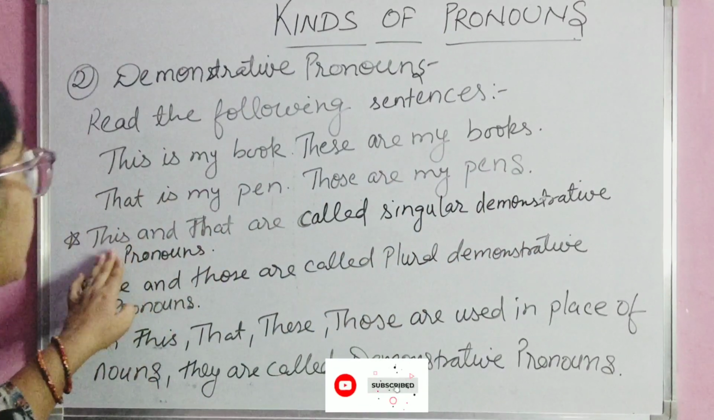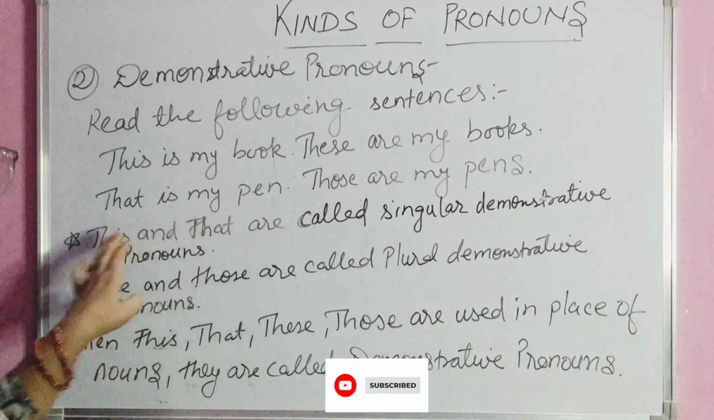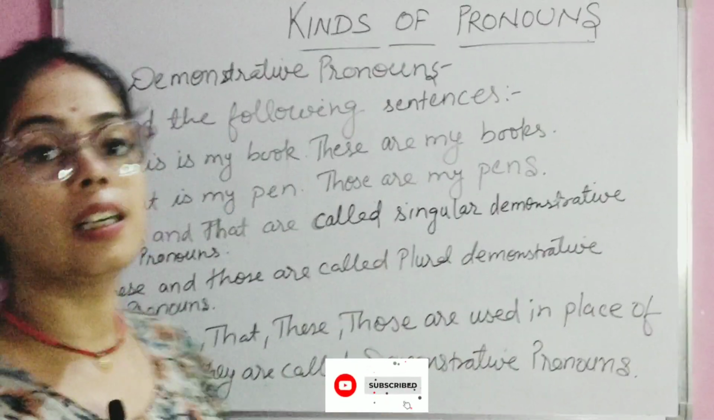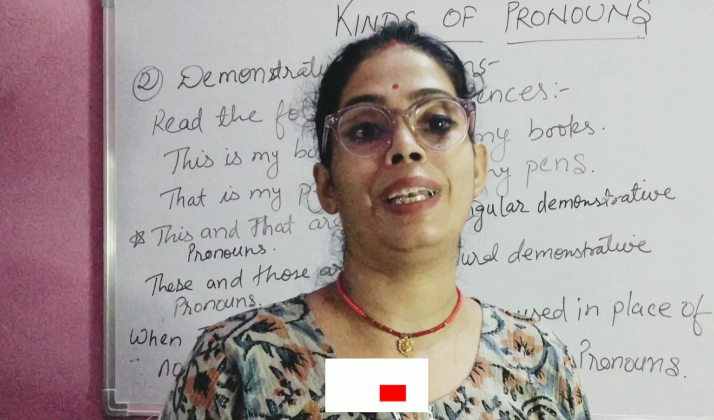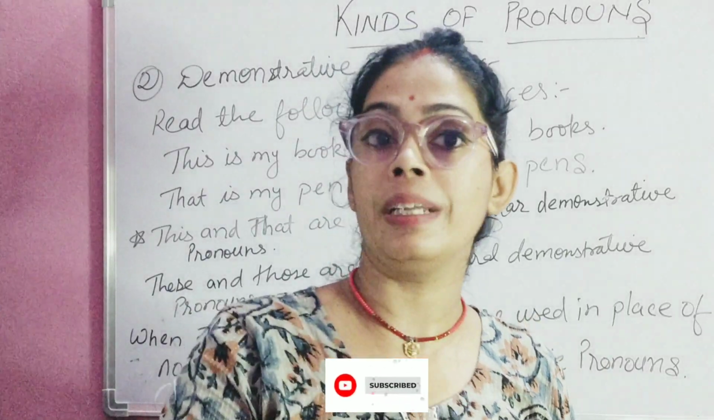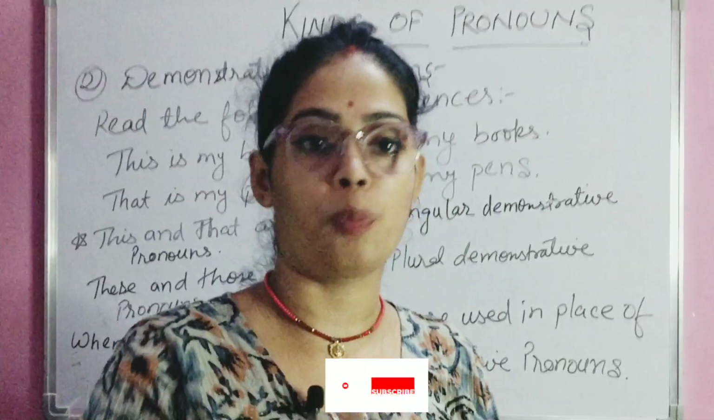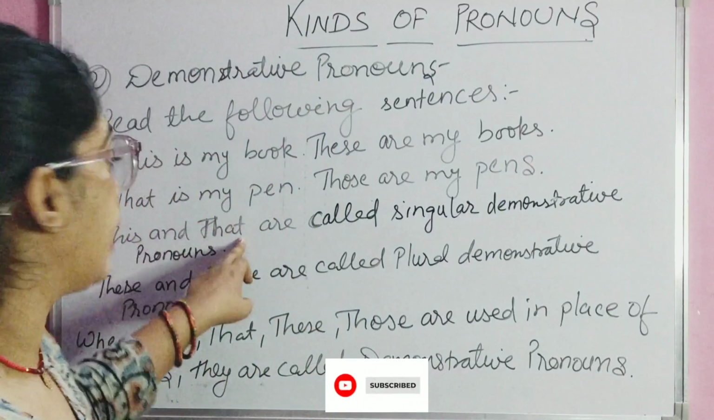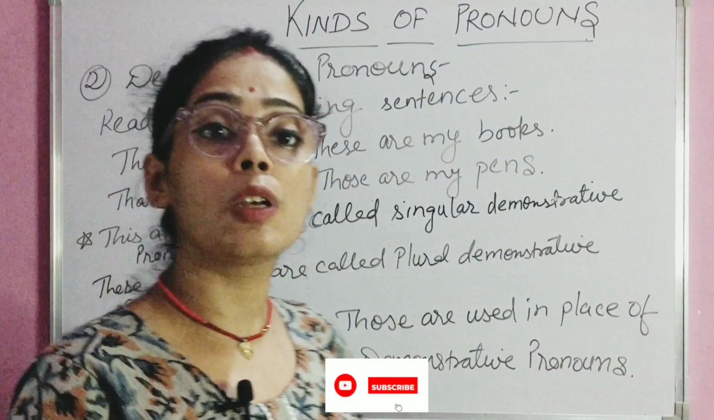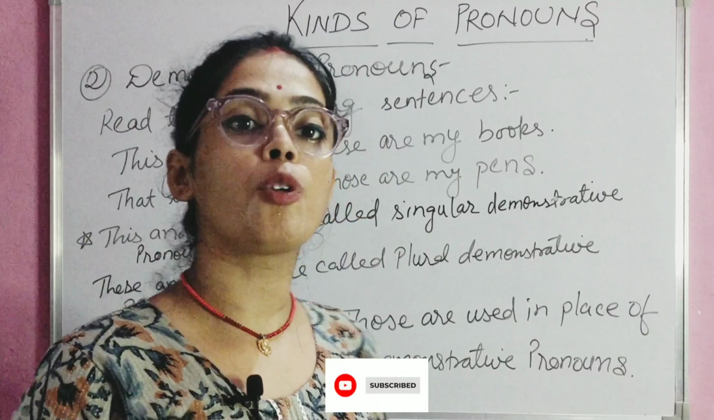What you can see, this and that. This and that are called the singular demonstrative pronouns. Singular means any one object. So this and that we use for singular demonstrative pronouns.